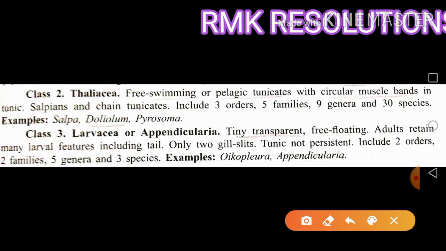Only 2 gill slits are present, and an important feature is that the tunic is not permanent in the adult; it may disappear. Here there are 2 orders, 2 families, 5 genera and 3 species.